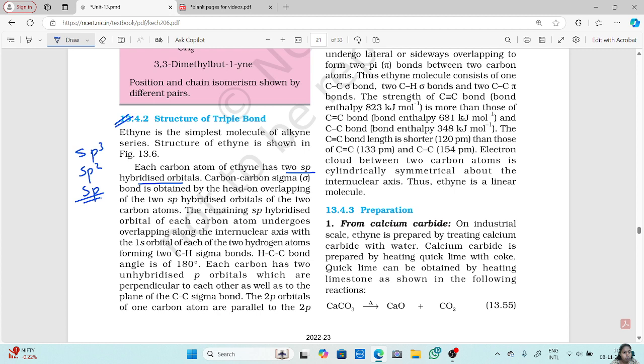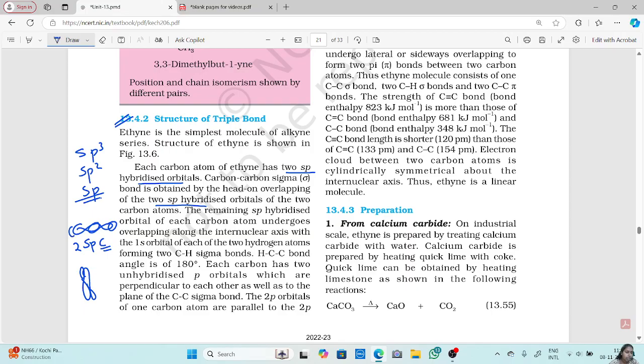Now the carbon-carbon sigma bond is obtained by the head-on overlapping of two sp hybridized orbitals of the two carbons of the ethyne molecule. Now the remaining sp hybridized orbital of each carbon atom overlaps along the internuclear axis with the 1s orbital of each hydrogen atom, forming the two CH sigma bonds. Okay, now the remaining will be your unhybridized p orbitals.